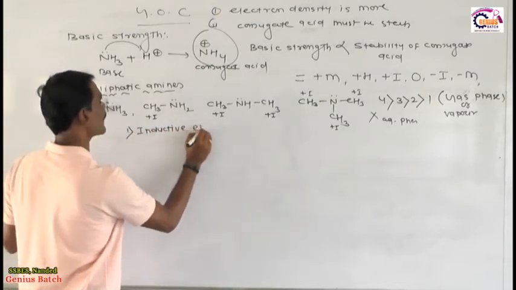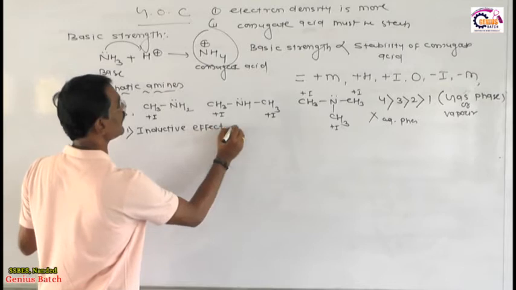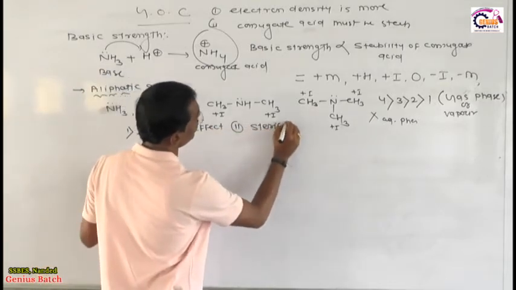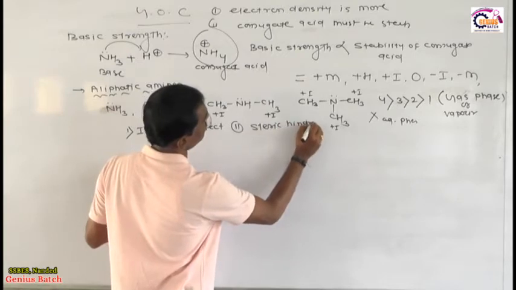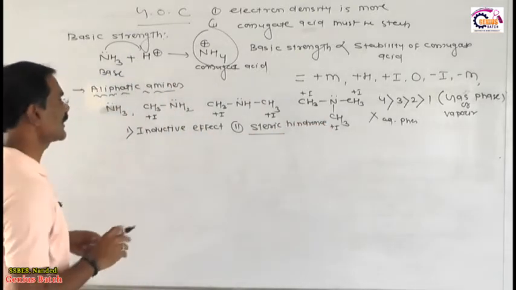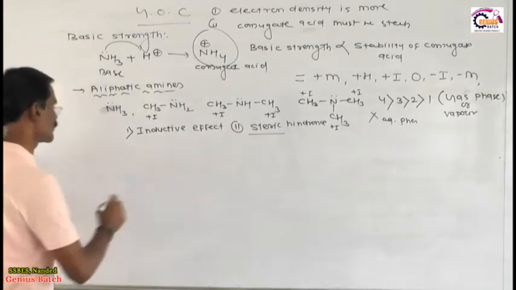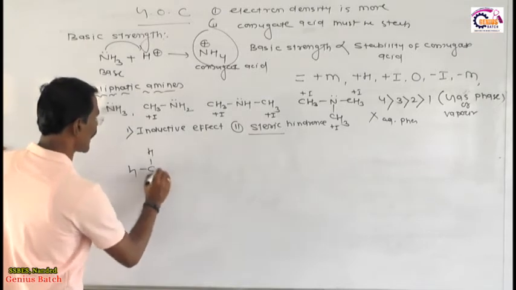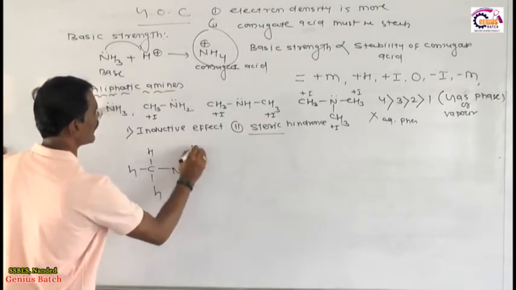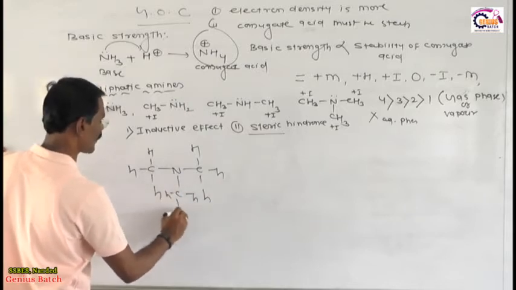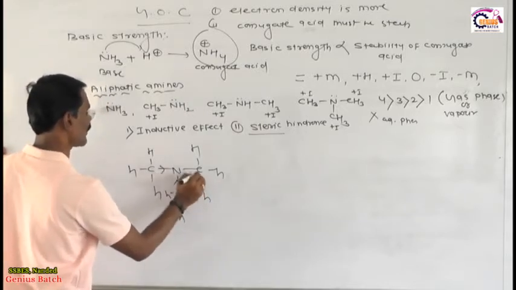The first factor is called the inductive effect, and the second factor is called the steric hindrance or steric effect. What is the meaning of steric effect? Now dear students, see toward the board. This is trimethylamine. I know very well trimethylamine has three methyl groups which push a lot of electrons, which increase the electron density on this nitrogen.